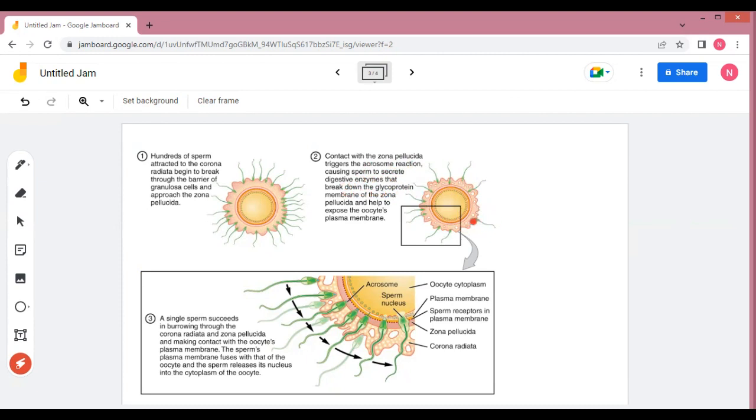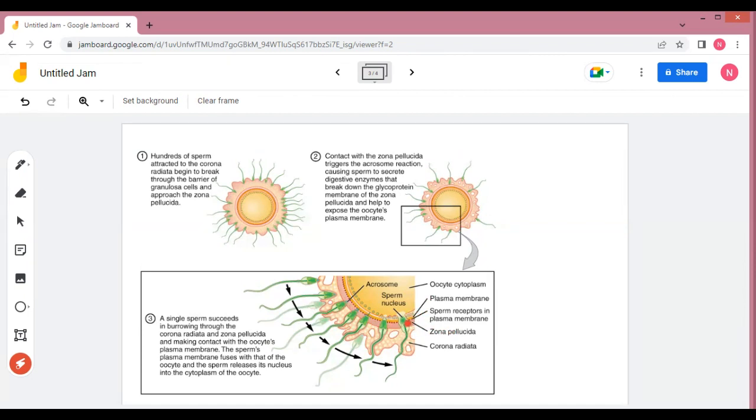the oocyte's plasma membrane. If you see again here, one by one, these events are occurring along with only a single sperm. This sperm will fuse with the corona radiata, the outer membrane, and after that, inside there will be the membrane called the zona pellucida, and next one will be the plasma membrane. So first of all, when the sperm touches the outer membrane, that is the corona radiata, the acrosomal reaction will take place. This head region will release the lytic enzyme. This lytic enzyme will digest the other membrane, that is called the zona pellucida.